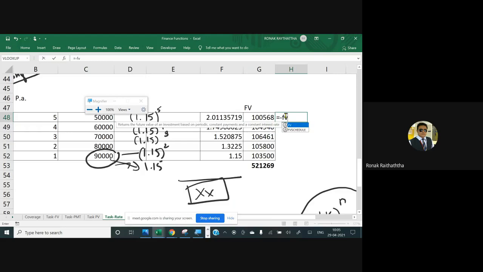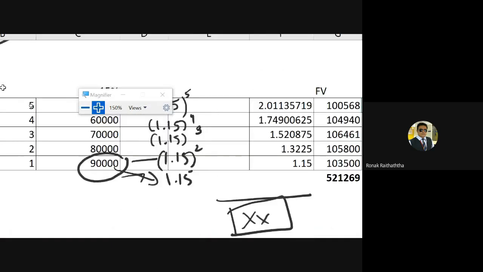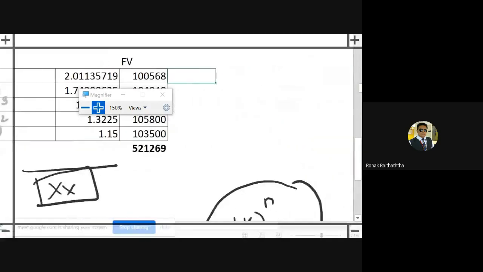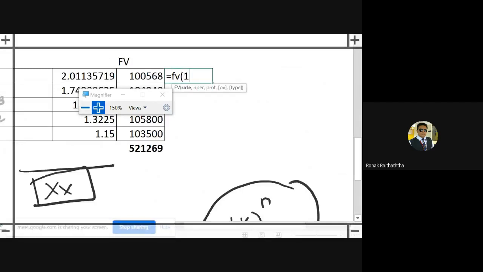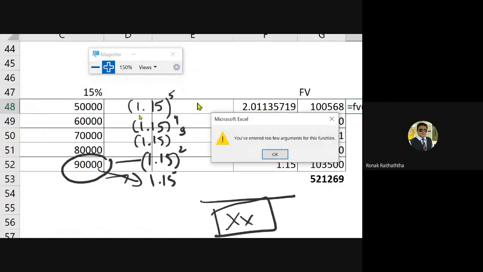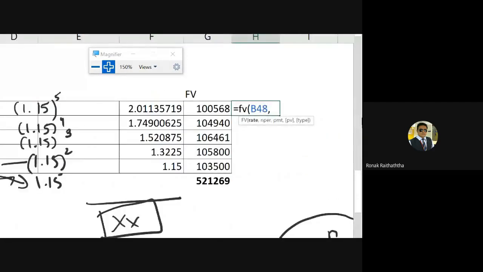Equal to FV, open the bracket, then the rate is going to be 15%, which will also remain the same for all these periods. You can either manually write 15% in the formula itself, or you may link the cell where 15% is written. And if you are linking the cell, then you should be locking that cell too. Comma. The number of periods will change over a period of time. For the number of periods here, I'm linking the cell where 5 is written. So automatically, oops.